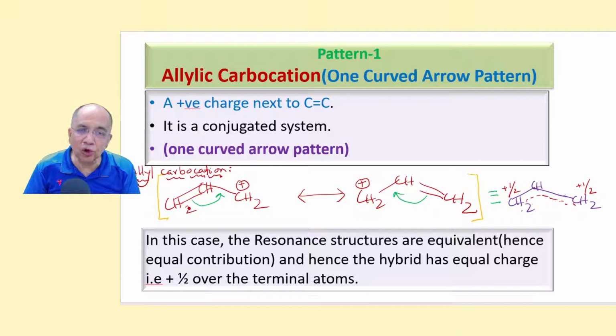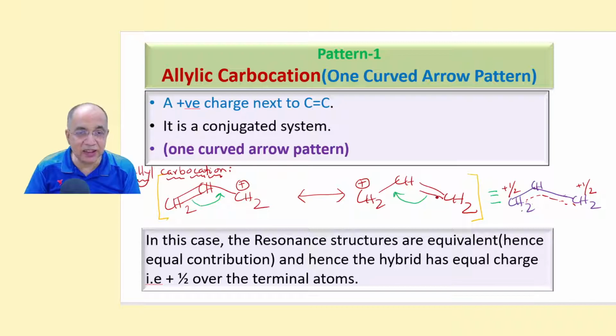And how to convert one RS to the other RS by using 1 arrow mark: just shift the pi bond to the adjacent position, this single bond will become a double bond, this double bond will become a single bond, and the positive charge will come to this place, and this positive charge will be neutralized, right?